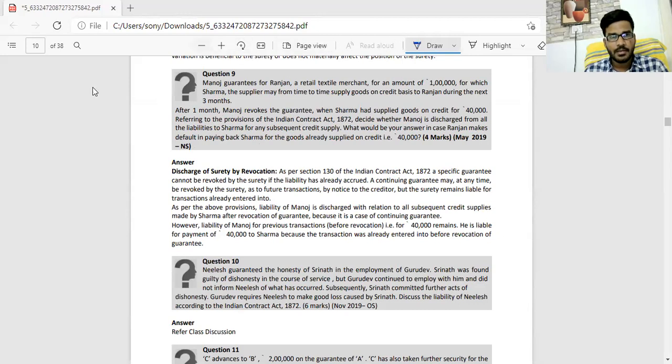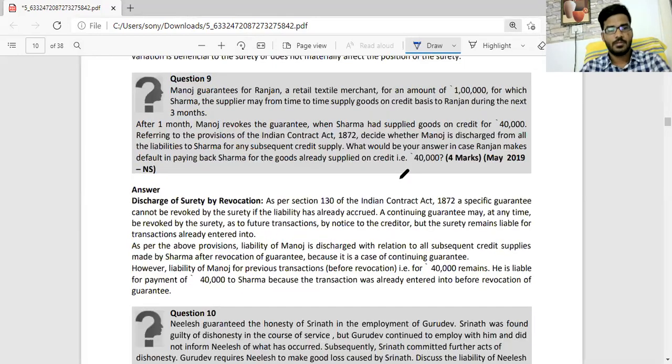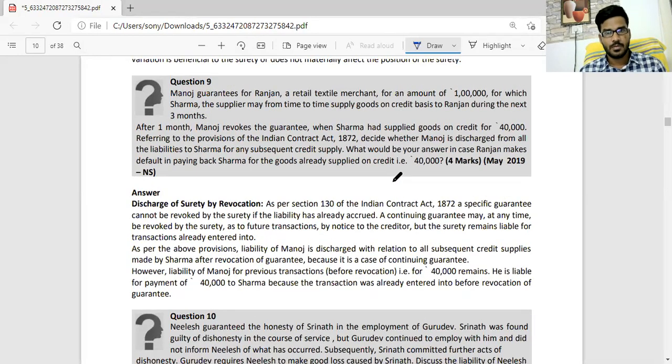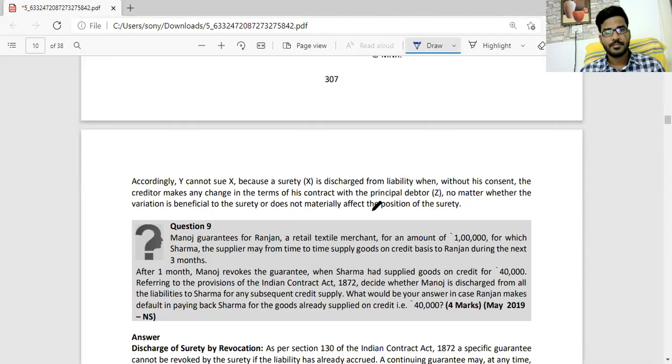Is it visible or not? Question number 9, May 2019 examination question.